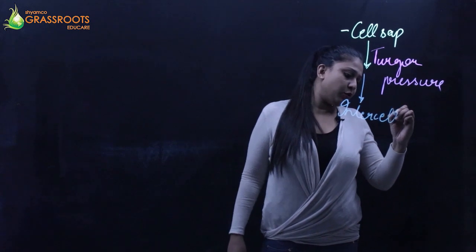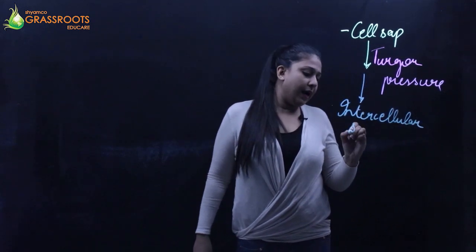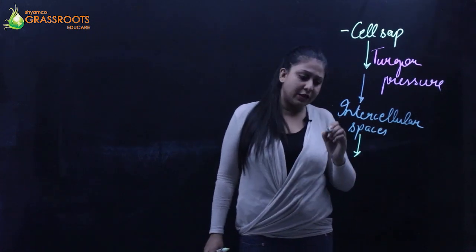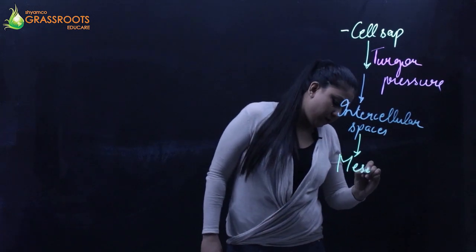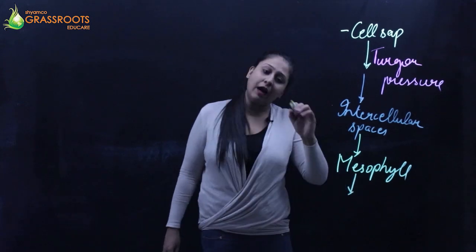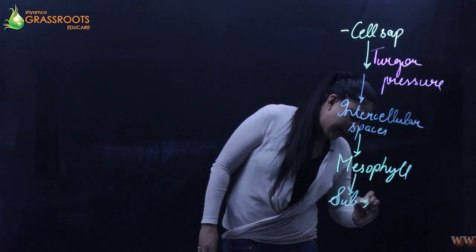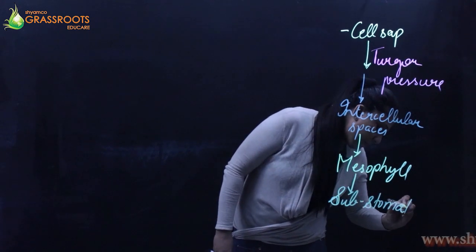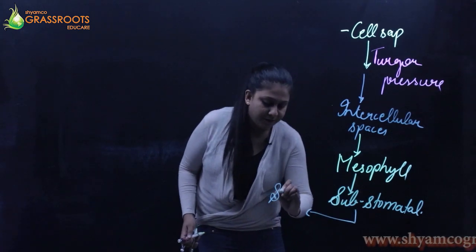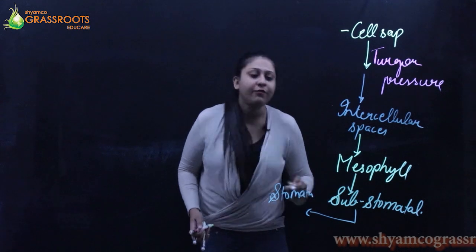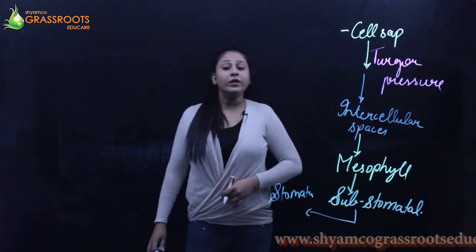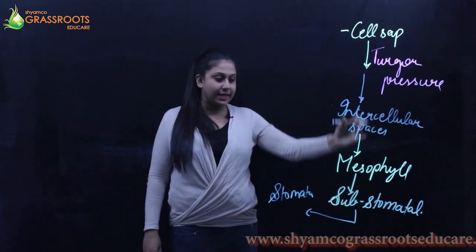The water is going to get accumulated in the intercellular spaces, and from there it is going to enter the mesophyll, and then from the mesophyll it is going to enter the substomatal region, and ultimately out from the substomatal region. When I say substomatal, it means below the stomata. After the substomatal region, it will finally go to the stomata. It will be lost in the form of water vapor, and transpiration will finally happen in this process. Then there is more and more transpirational pull as this process happens.